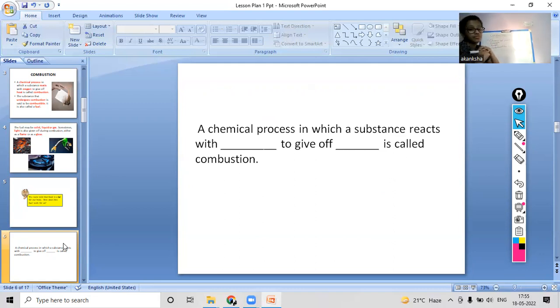Okay, yes, I can see the right responses: a chemical process in which a substance reacts with oxygen to give off heat is called combustion. Yes, very good.